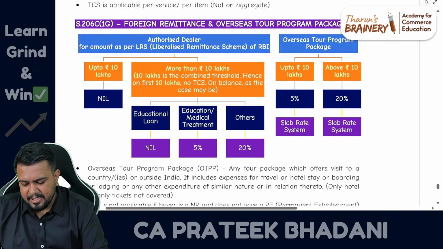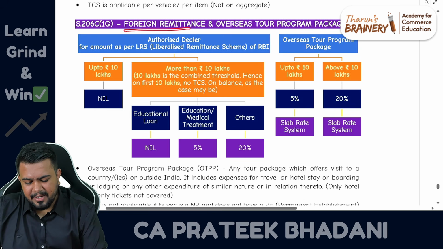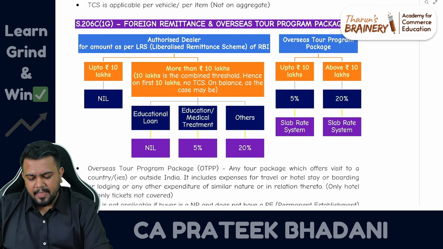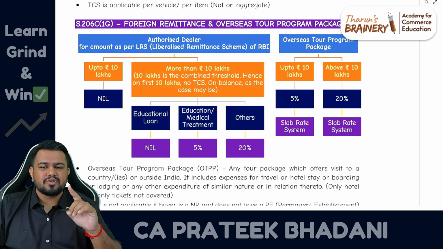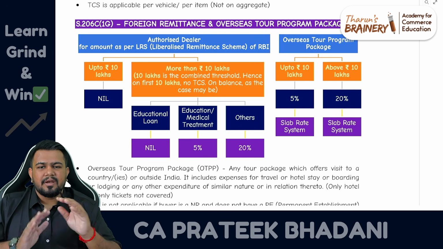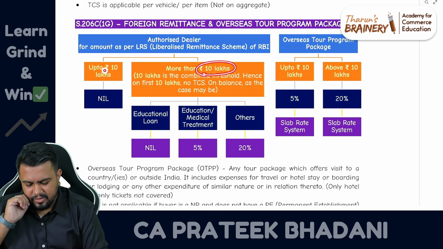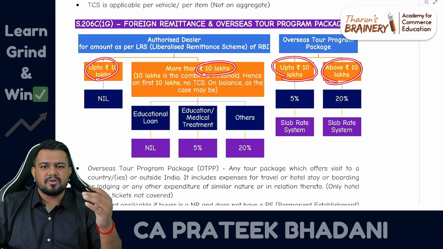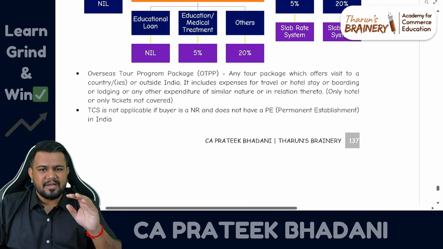Now let's come to section 206C1G, which talks about foreign remittance and OTPP, that is overseas tour program package. In both foreign remittance and OTPP, earlier the limit used to be 7 lakh rupees. Okay, now everywhere the 7 lakhs has been changed to 10 lakhs. So 10 lakhs, 10 lakhs. Okay, here also in OTPP case also 10 lakhs is the limit. Balance everything, the concept, everything is the same.